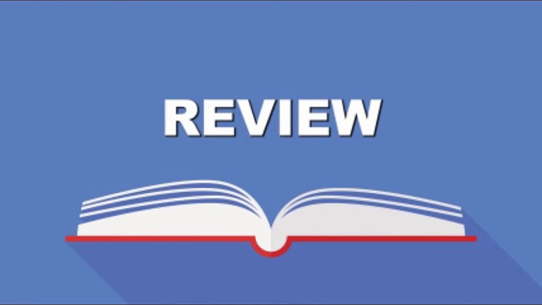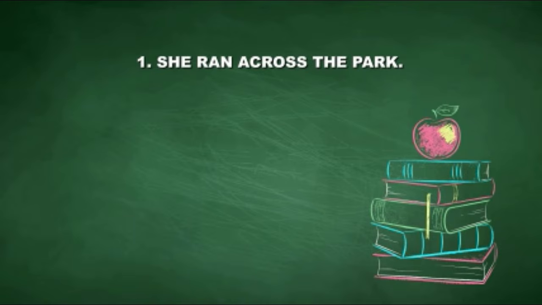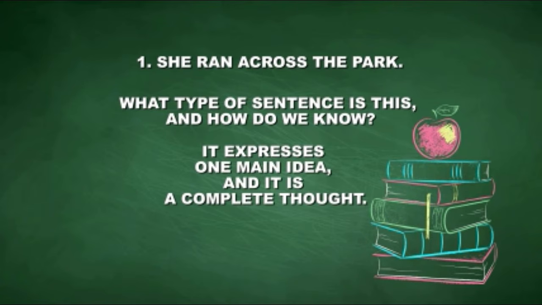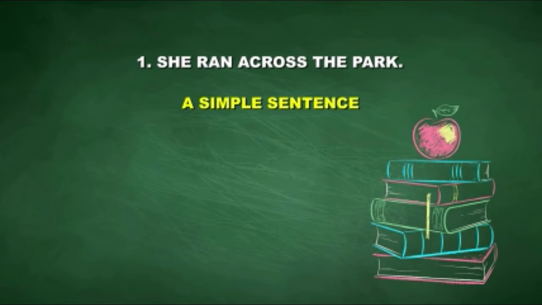Review. Now that we have learned about simple, compound, and complex sentences, I'll bet you are ready for the sentence challenge. Let's look at some sample sentences and decide what type of sentence each one is. Ready? Number 1. She ran across the park. What type of sentence is this? And how do we know? Well, it expresses one main idea, and it is a complete thought. So, sentence number 1 is a simple sentence.